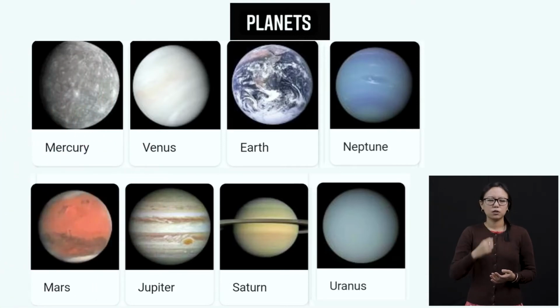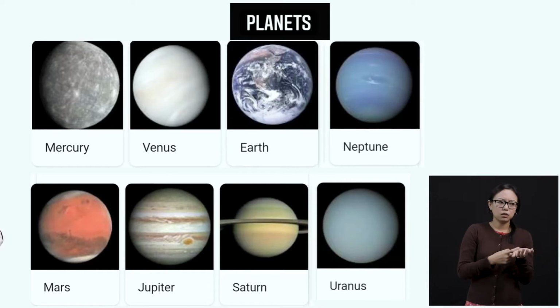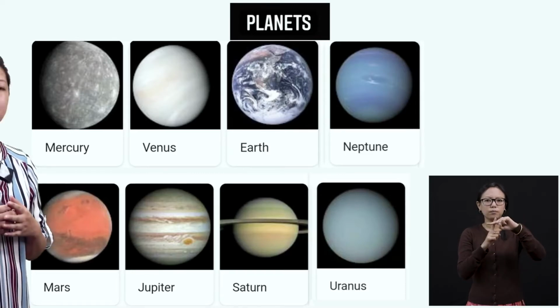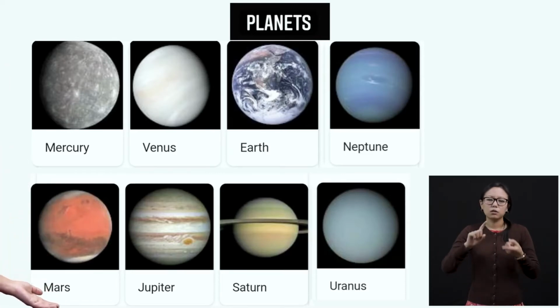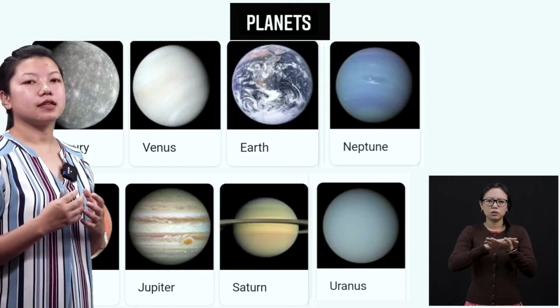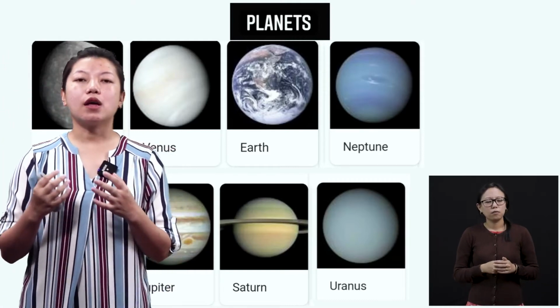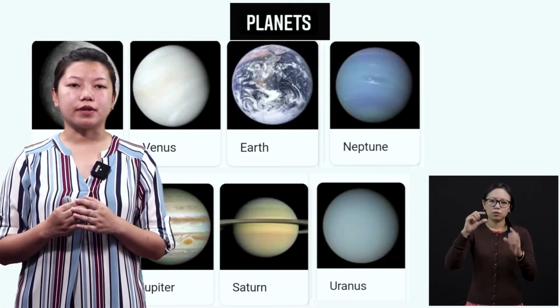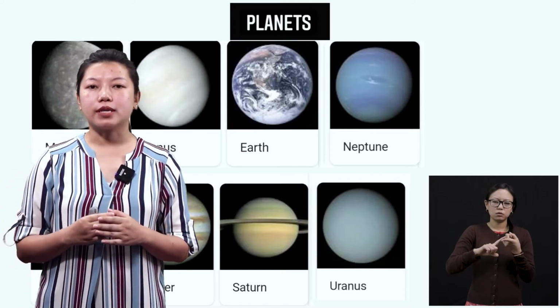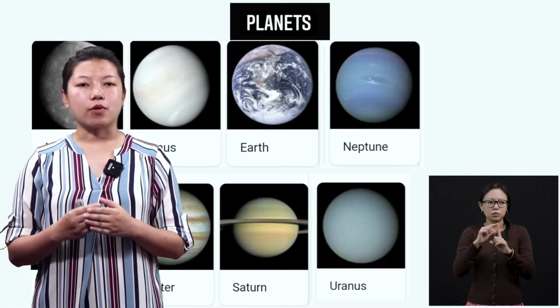We have 8 planets. The biggest one is Jupiter and the smallest one is Mercury, and Earth is also known as the blue planet because there is water, and Earth is the only planet where human beings live. Also, it is said that in Mercury, the scientists are trying to find whether human beings can also live there. Well, we are not sure about the story now, so let's not discuss more about that.